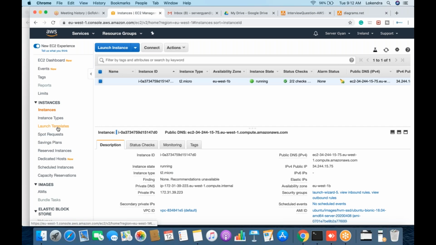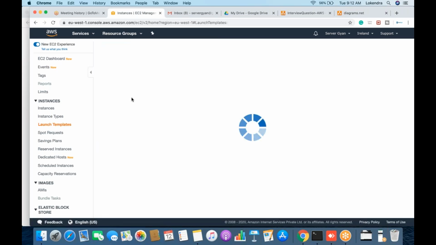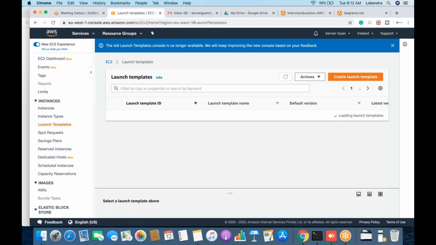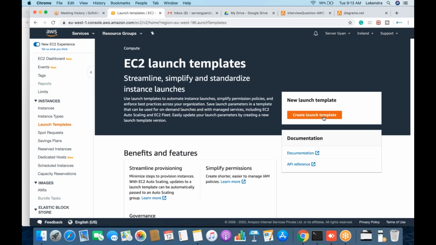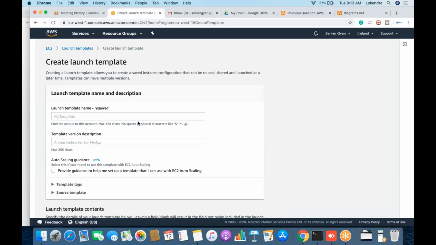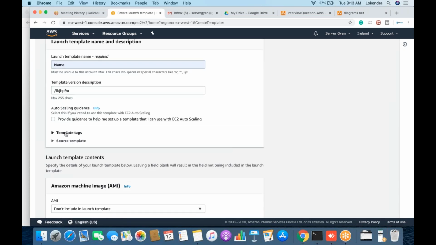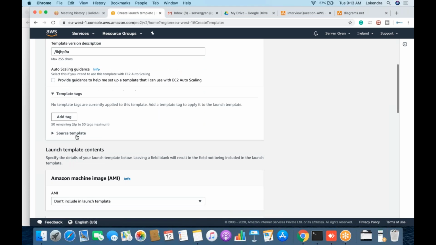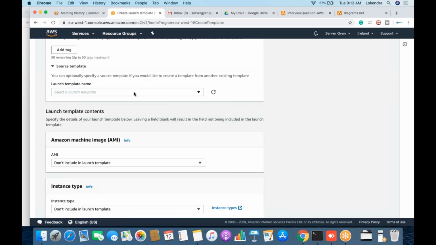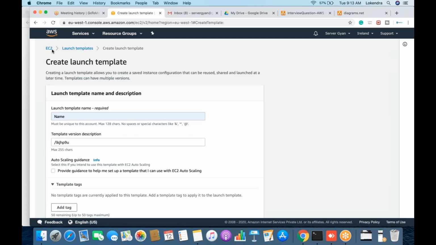So we have the launch template. When we create the launch template, at the time of creation we will define that golden image here. For example, if I create a launch template, I will have to define my template name, whatever name I want. Then I will have to define the tag and the source template. I'll need to have one launch configuration here, and within that launch template I will define the base image. Let me show you that as well. Where will I define it?